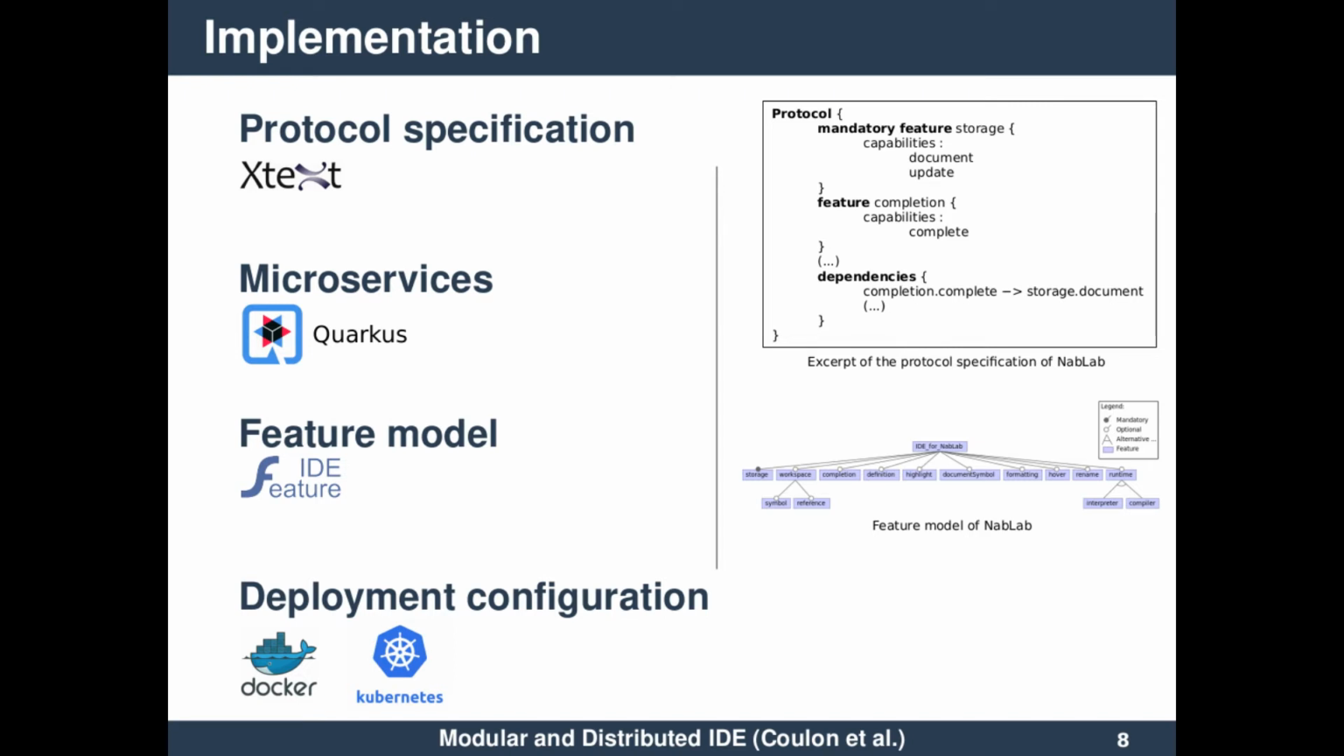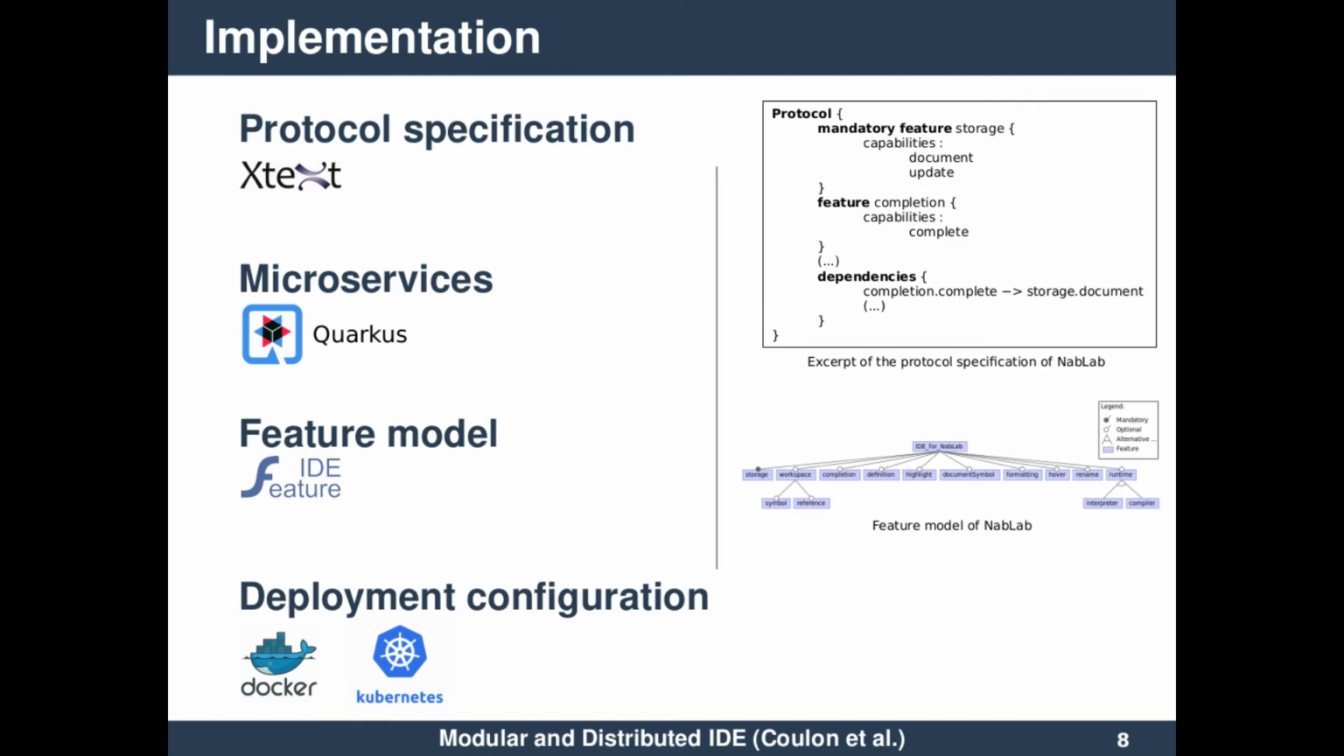Here we said that complete is calling document, and we can also specify that a service is mandatory in the deployment. That is the case for storage. For the microservices, we rely on Quarkus to implement them. It is a framework based on annotation of Java classes and Java methods to define the entry points of microservices.